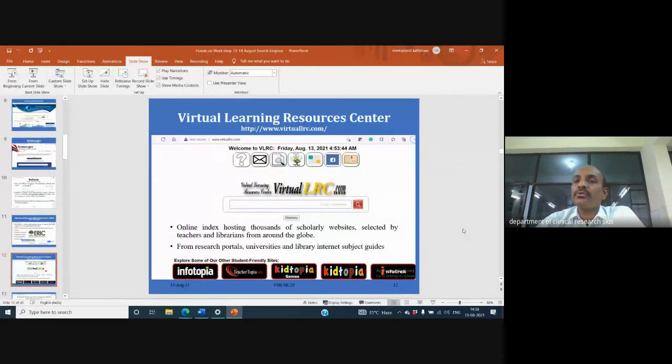Then you have the Virtual Learning Resource Center, where it grabs various databases from scholarly websites, universities, and libraries if they are connected to the World Wide Web.